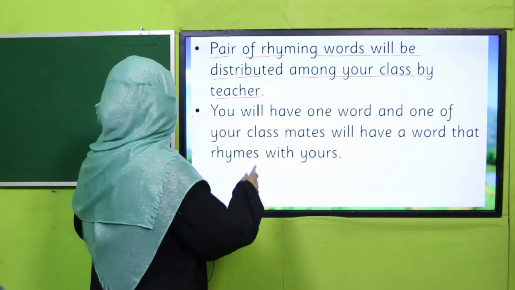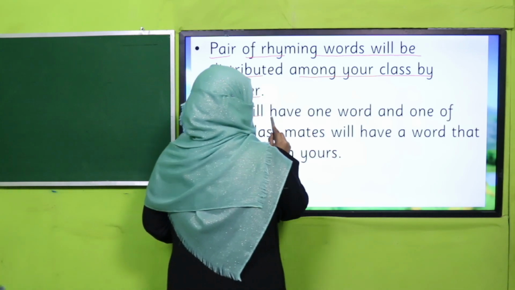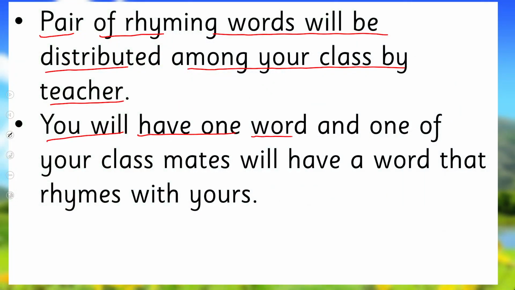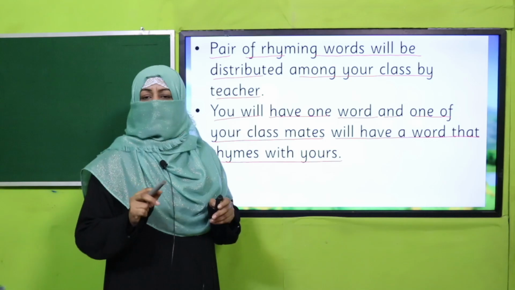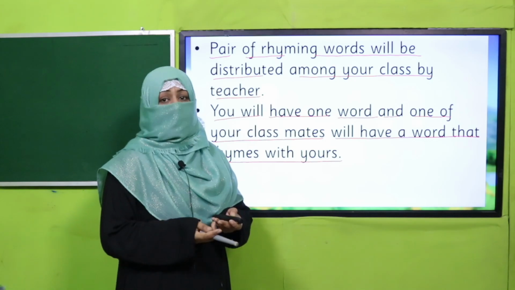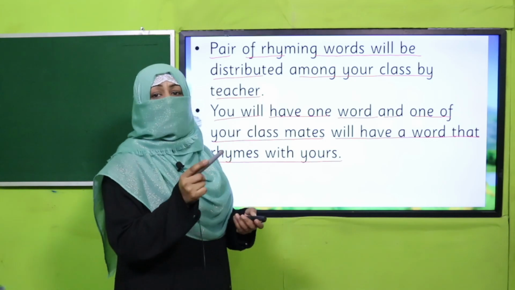What you will do next, every one of you will have one word, and one of your classmates will have a word that rhymes with yours, right? When all of you get paper slips, you will have one word in your hand, and one of your classmates will have a rhyming word.